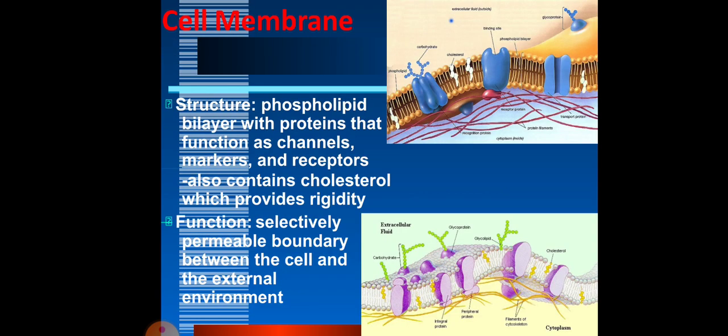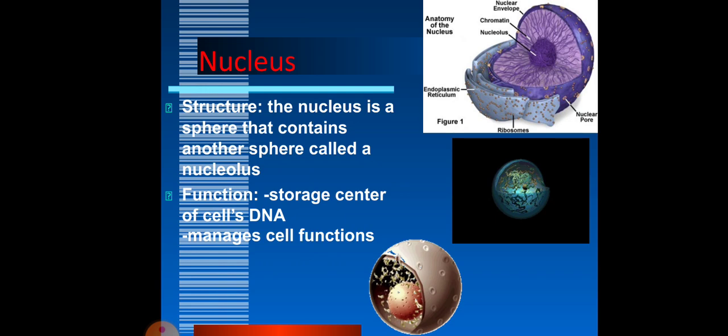Cell membrane. It is made up of a phospholipid bilayer with proteins that function as channels, markers, and receptors. It also contains cholesterol, which provides rigidity. The function of the cell membrane is to be a selectively permeable boundary between the cell and the external environment. Then the nucleus. The structure of the nucleus is spherical and contains another sphere known as the nucleolus. The function of this is the storage center of the cell's DNA. It manages the cell's functions.